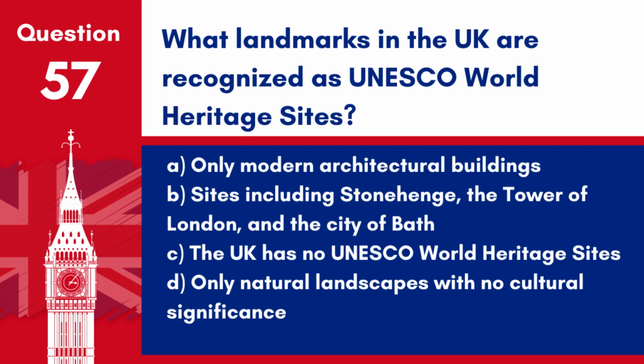Question 57. What landmarks in the UK are recognised as UNESCO World Heritage Sites? A. Only modern architectural buildings. B. Sites including Stonehenge, the Tower of London, and the City of Bath. C. The UK has no UNESCO World Heritage Sites. D. Only natural landscapes with no cultural significance. Answer: B. Sites including Stonehenge, the Tower of London, and the City of Bath. These sites are recognised for their cultural, historical, or scientific significance.